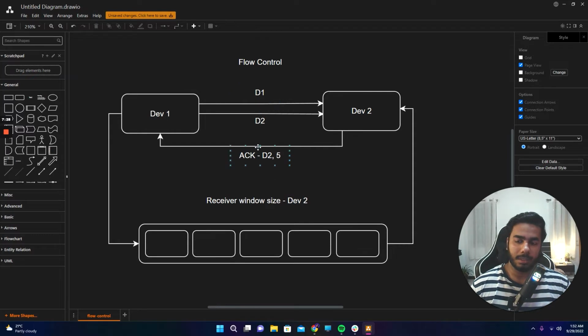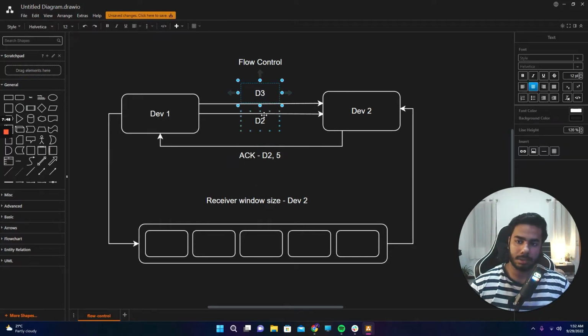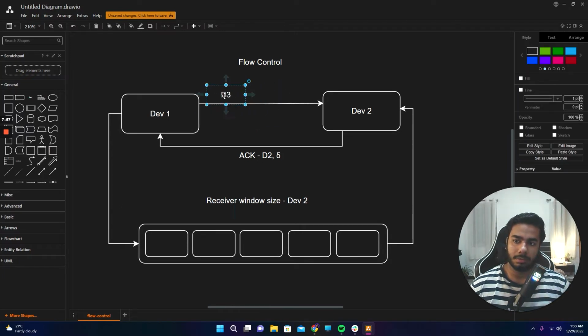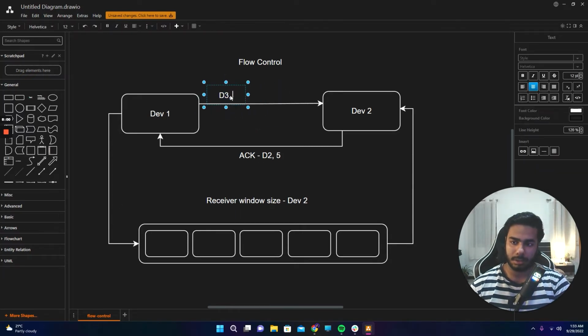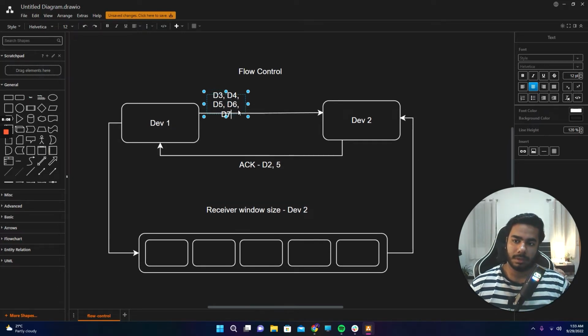So basically what they want to do is, I should not send more than 5 at once, or I shouldn't fire device 2 with data that it cannot handle. So that will be taken care of on the device 1 side as well. We'll come to that. But basically after that, let's say it sends D3, D4. Okay, there is no space here, so just remember these are different segments. I'm just putting it on the same line for a sec, so that I can cover it here itself. D5, D6, D7. Let's say this happens.